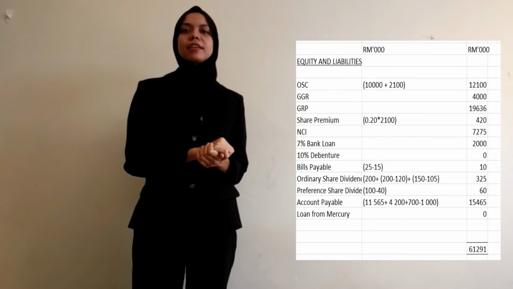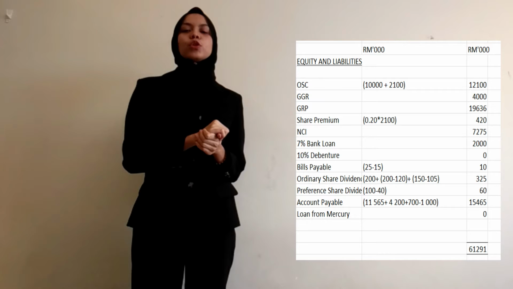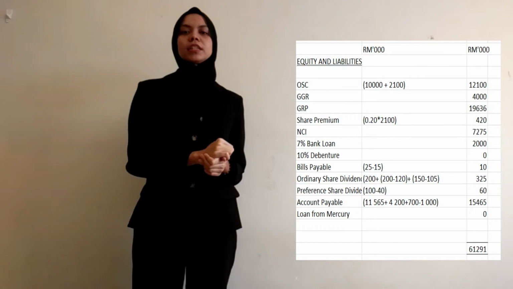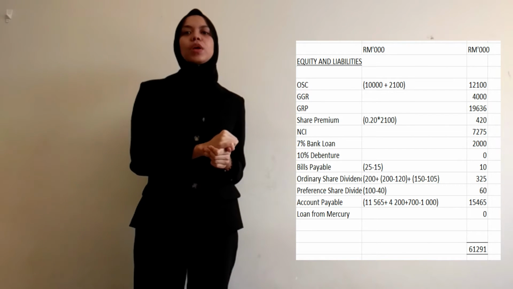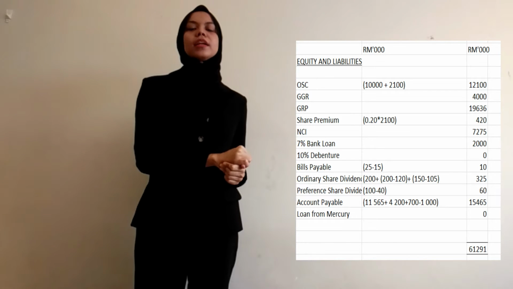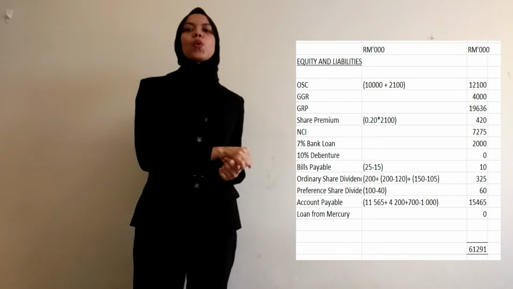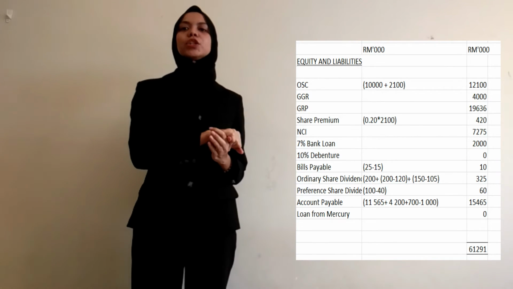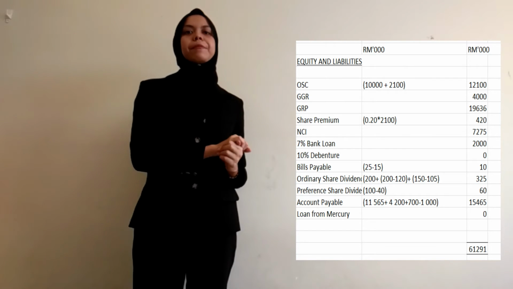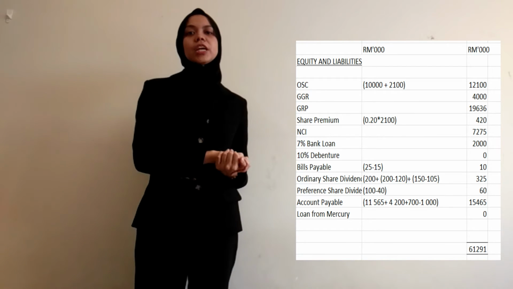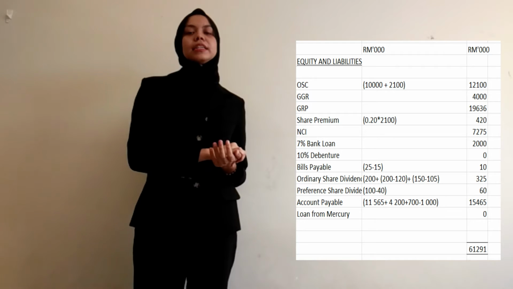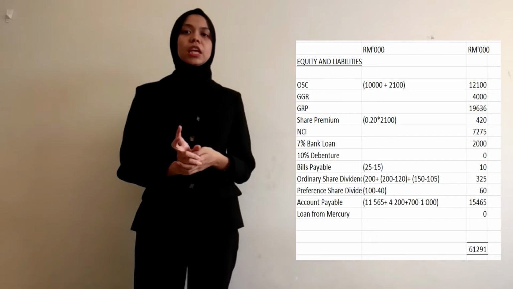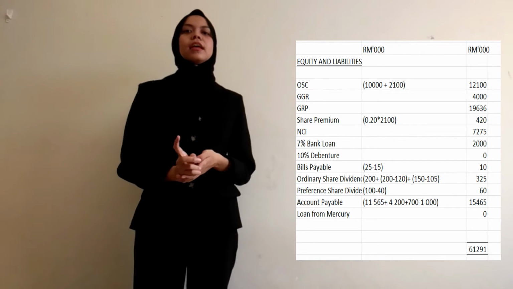For ordinary share dividend, 200 plus 200 minus 120 plus 150 minus 105, and we got 325. For the preference share dividend, 100 minus with 40, and we got 60.